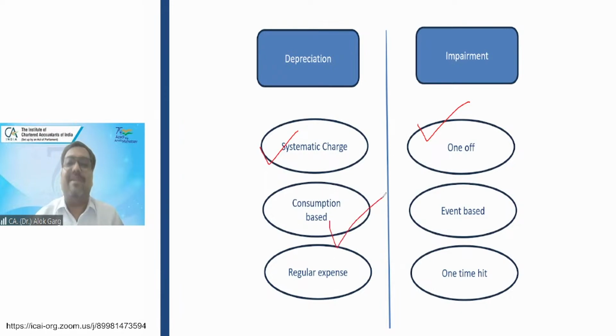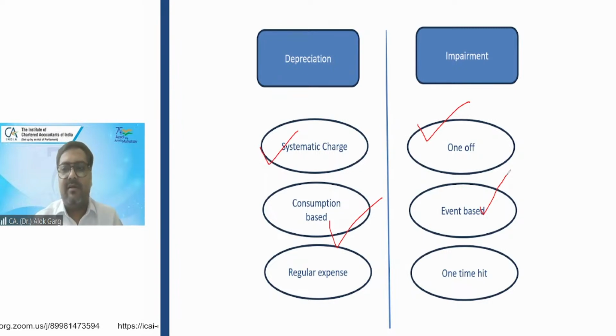Depreciation is consumption based, right? You are depreciating the asset on the basis of the pattern of future economic benefit. You are consuming the asset, the value of the asset is eroded, you are depreciating over the life. But impairment is event based. I parked the car yesterday night in my garage.